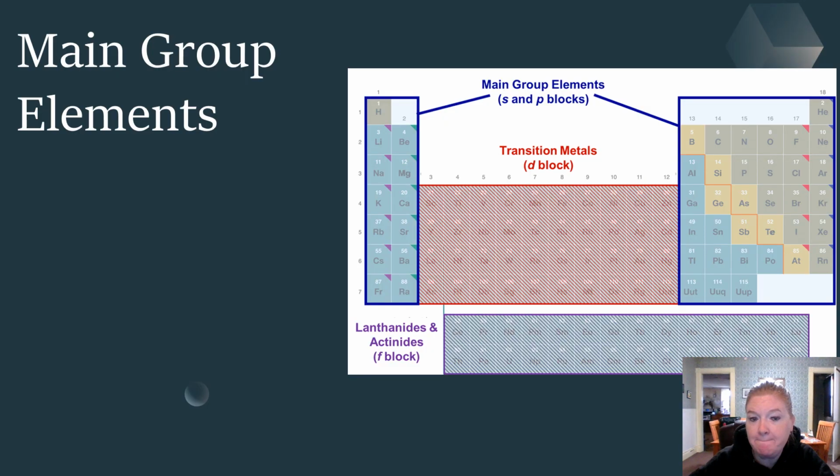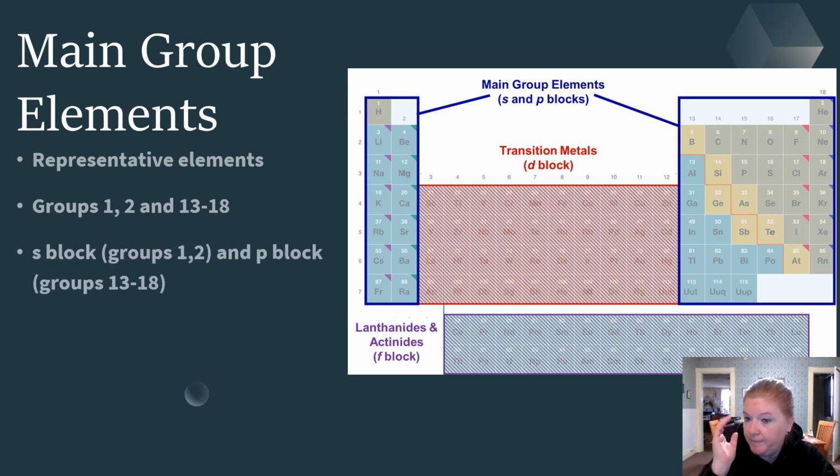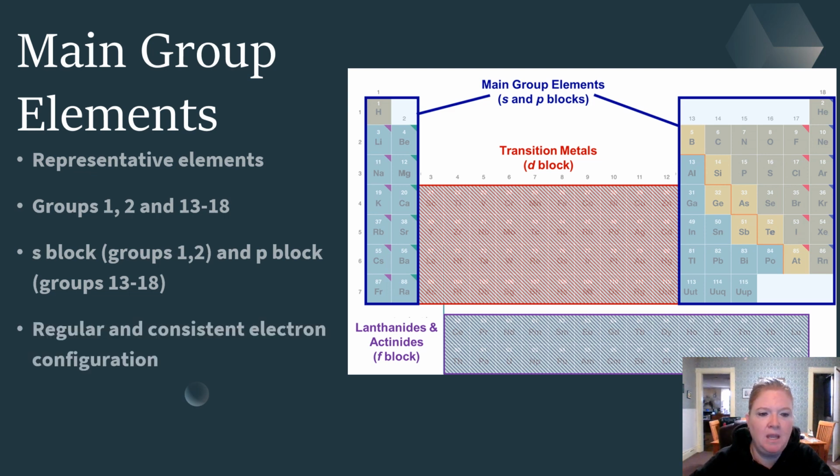So let's talk about main group elements. The main group elements are the representative elements, and we consider those to be groups 1, group 2, and then groups 13 through 18. In terms of what we talked about before, in terms of electron configuration, that's the S block, groups 1 and 2, and the P block, groups 13 through 18.